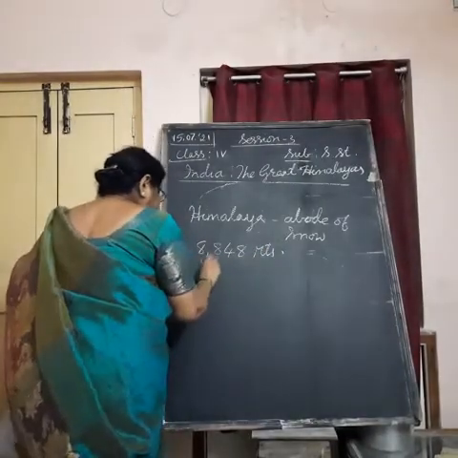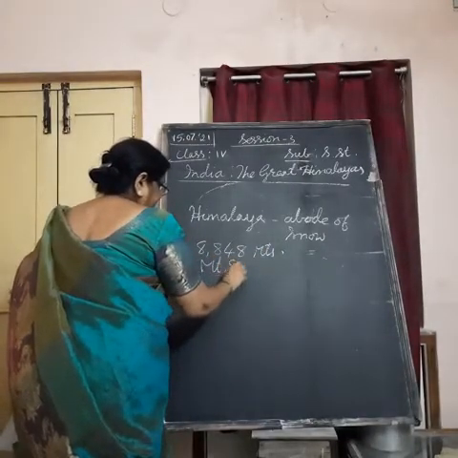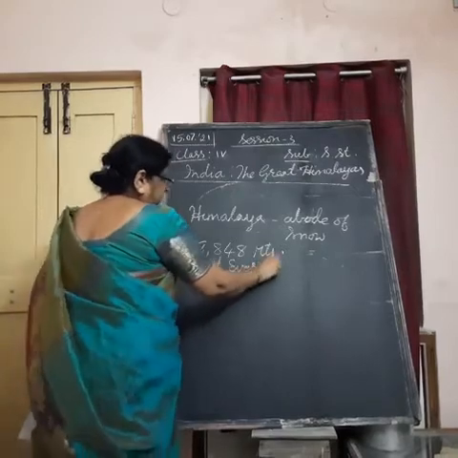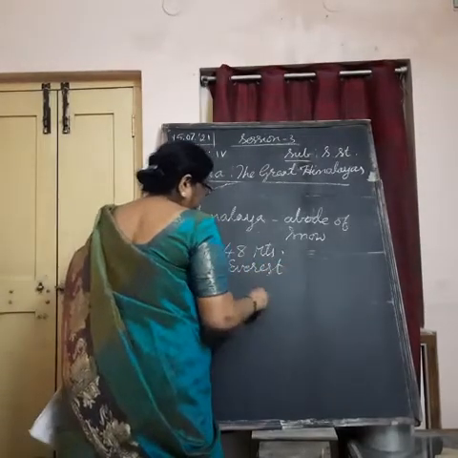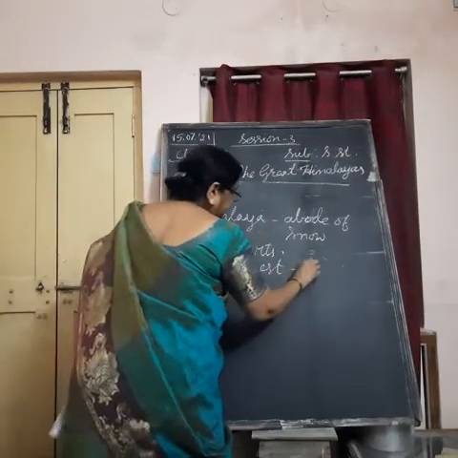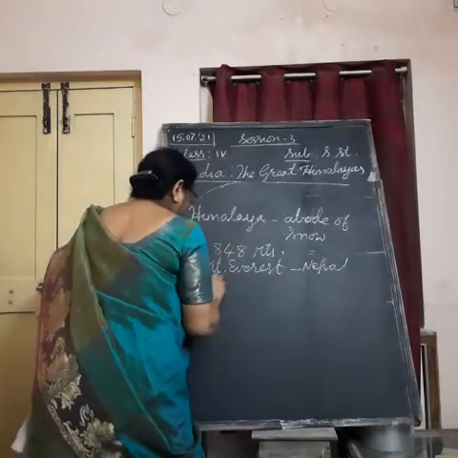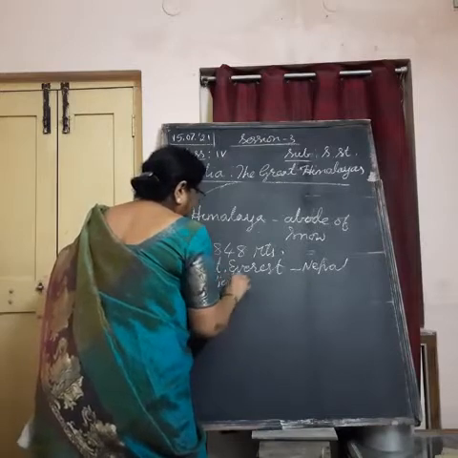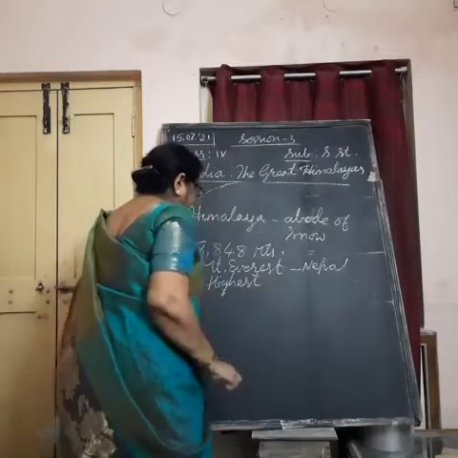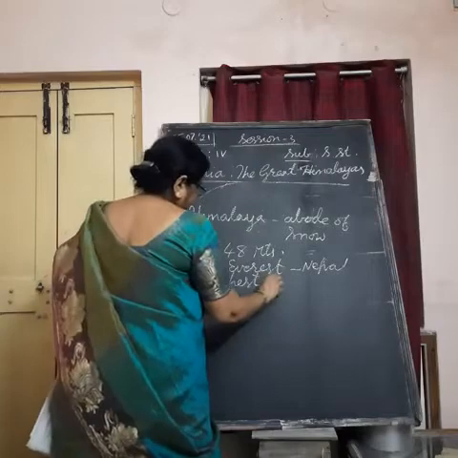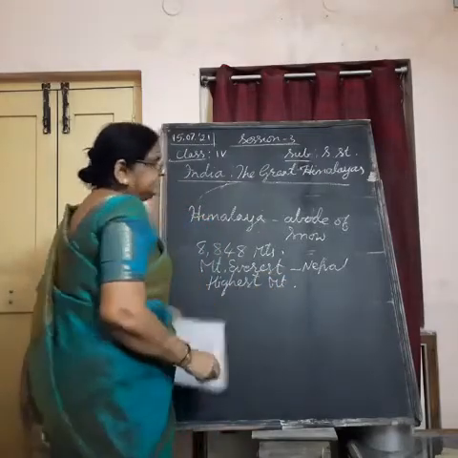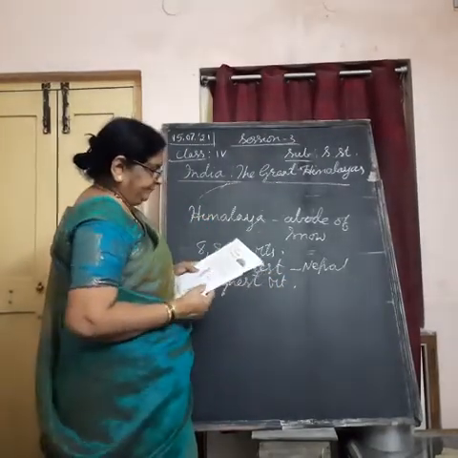It is considered the highest mountain in the world, and it is located in Nepal. No other mountain is as high as Mount Everest. Okay, it is in Nepal, not in India.